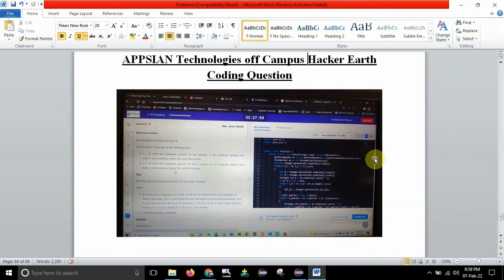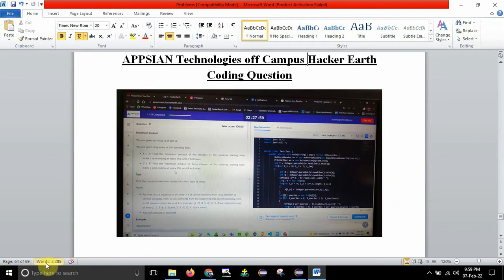The problems are basically complicated, and for each problem they are giving 1 hour. So you need to practice these kinds of problems, guys, if you want to be perfect in dynamic programming. One question I am going to solve in this session, and yesterday also I solved one question.